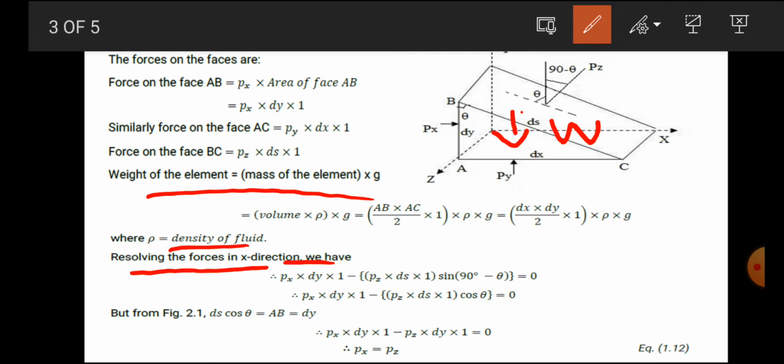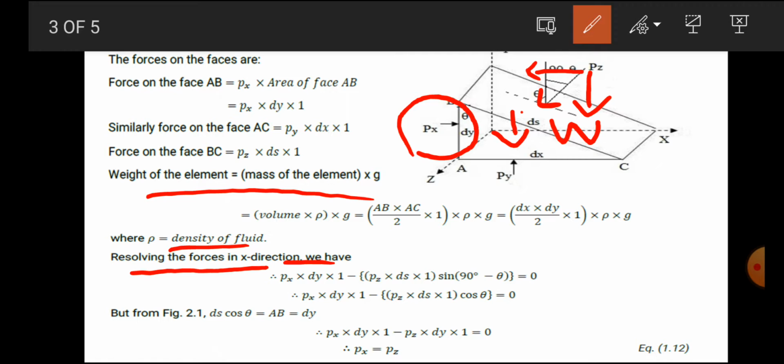So what will be our horizontal forces here? You can see here first, that is your horizontal force. Another one is the inclined force, which will be pz. We convert it into vertical and horizontal components. The direction of that p force is this direction, so it will be considered as the horizontal force and the vertical force.